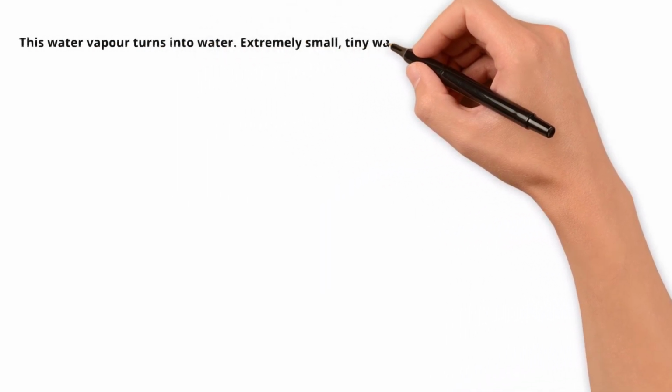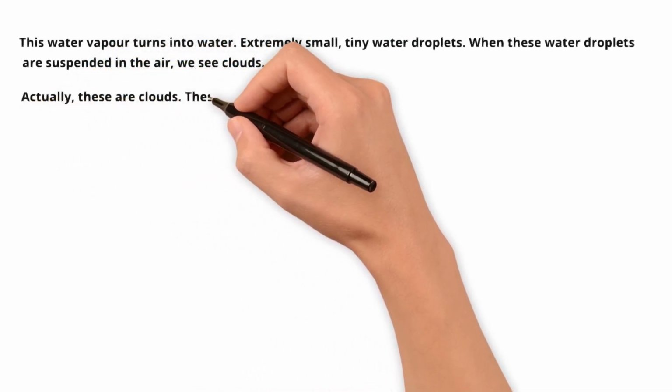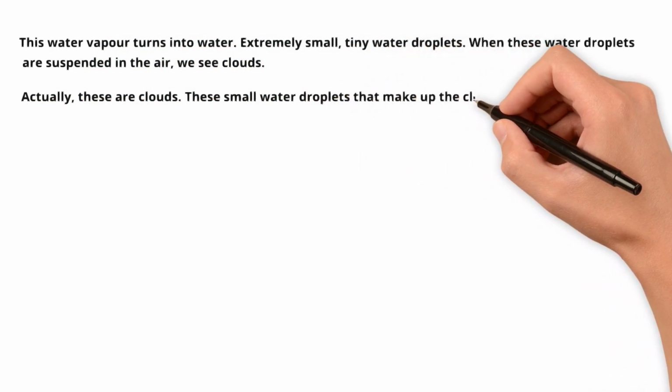This water vapor turns into water. Extremely small, tiny water droplets. When these water droplets are suspended in the air, we see clouds. Actually, these are clouds.